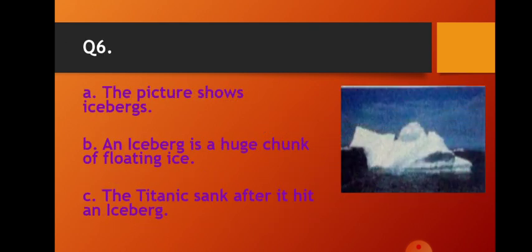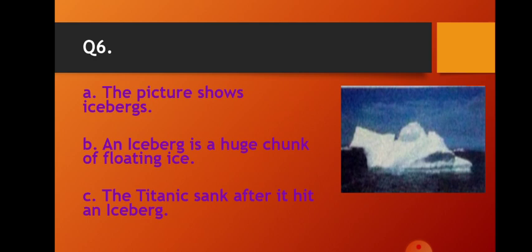Question number 6. See the picture? The picture shows icebergs. B. An iceberg is a huge chunk of floating ice. C. The Titanic sank after it hit the iceberg. All the 3 statements are correct.